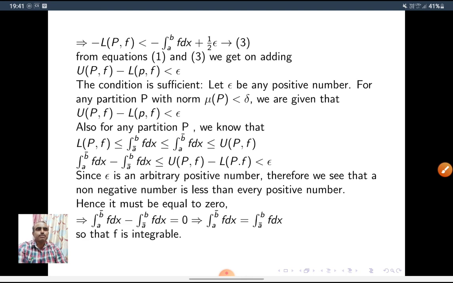Since epsilon is an arbitrary positive number, we see that a non-negative number is less than any positive number. Hence, it must be equal to 0. So the upper integral of f dx minus the lower integral of f dx is equal to 0. This implies the upper integral of f dx is equal to the lower integral of f dx, so that f is integrable. This is the proof.